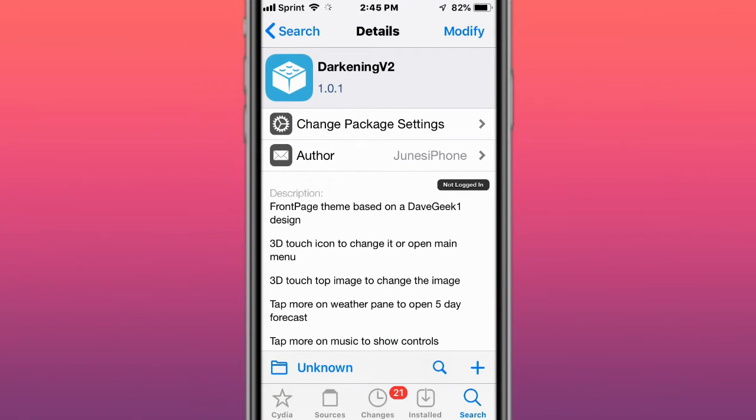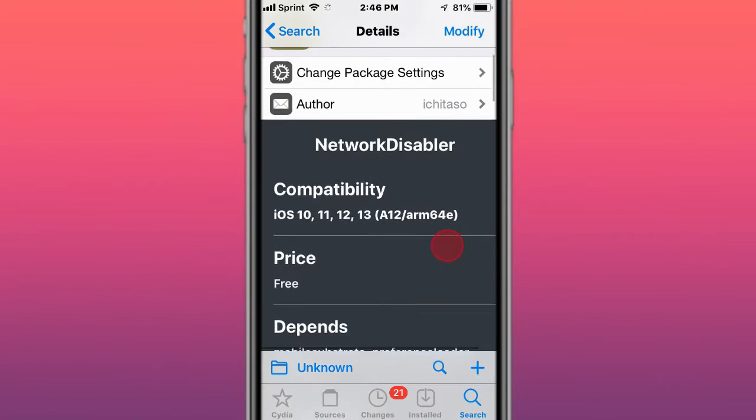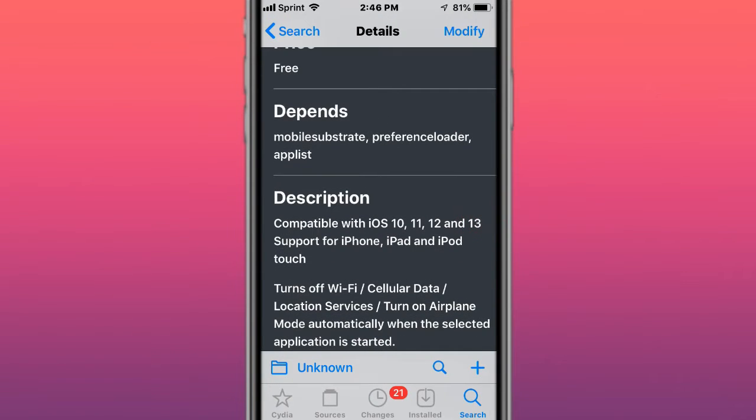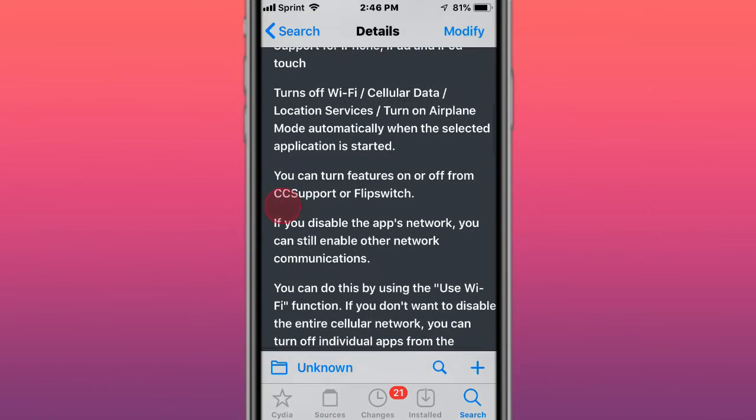This is called Darkening V2 for the front page. This is called Network Disabler. Compatible with iOS 10, 11, 12, and 13. Turns off Wi-Fi or cellular data and location services, and turns on airplane mode automatically when the selected application is started.